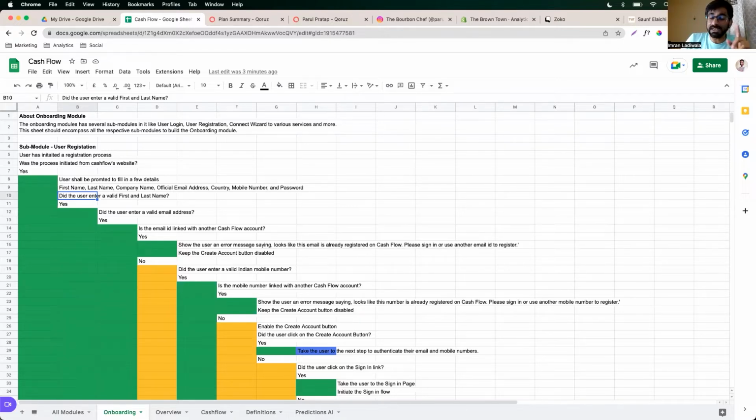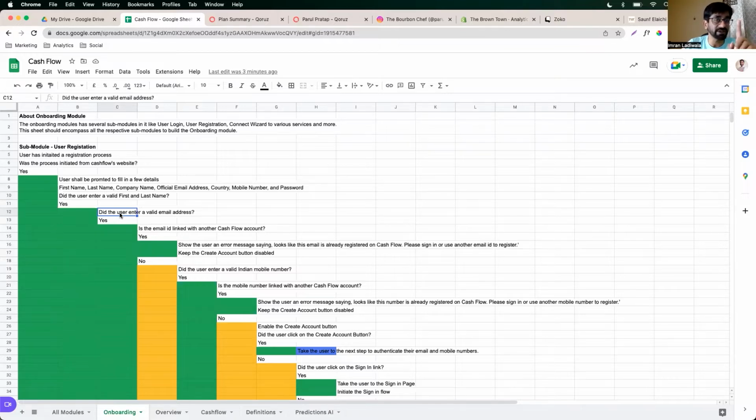When you receive an email from Picker or ShipRocket or whatsoever, you do have an official email address, right? But still people end up using their Gmail email addresses. I want to prompt the user: can you try using your official email address? I don't want to stop them, but I want to prompt them. So that's why, did the user enter a valid email address?